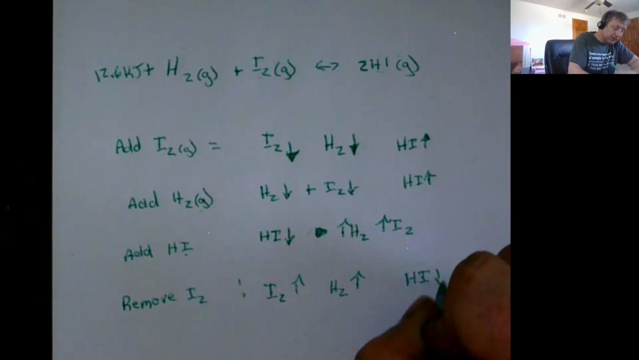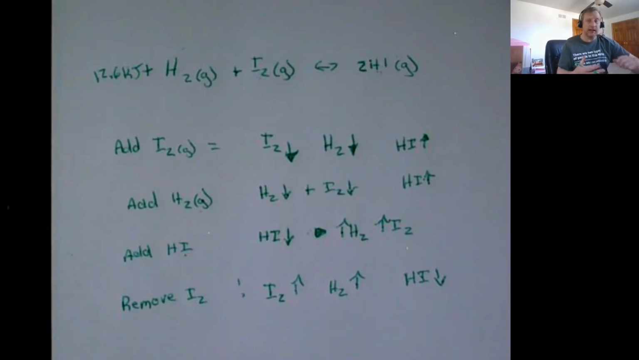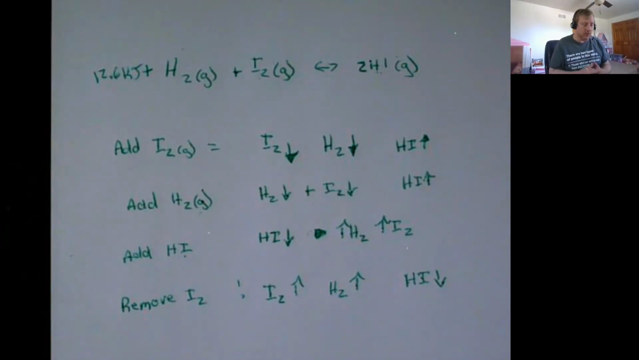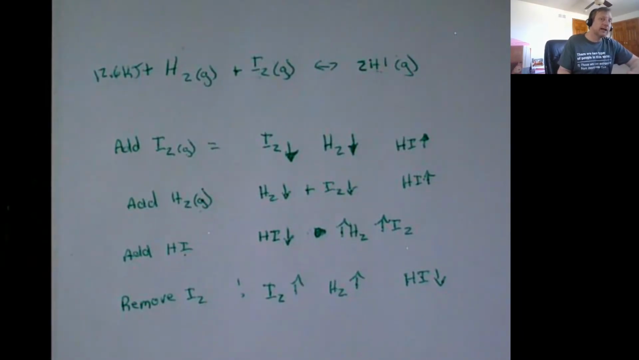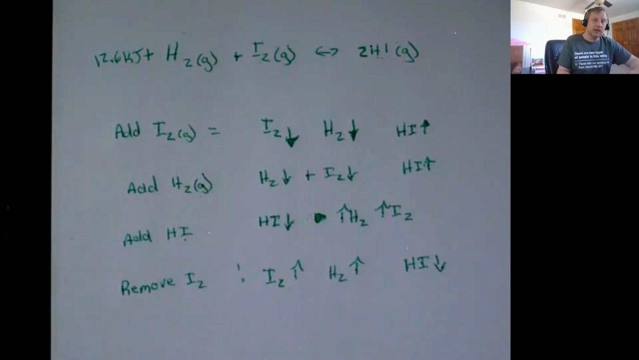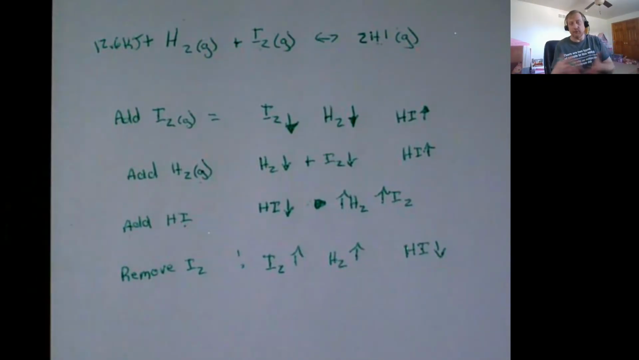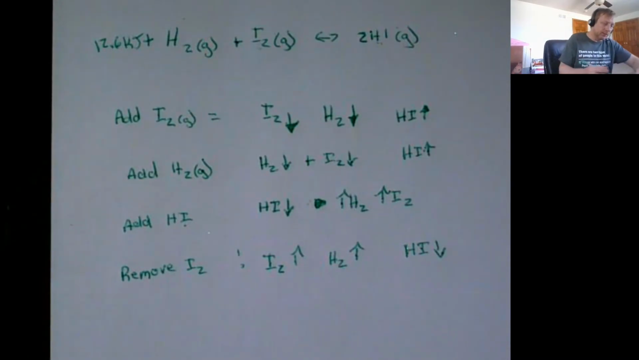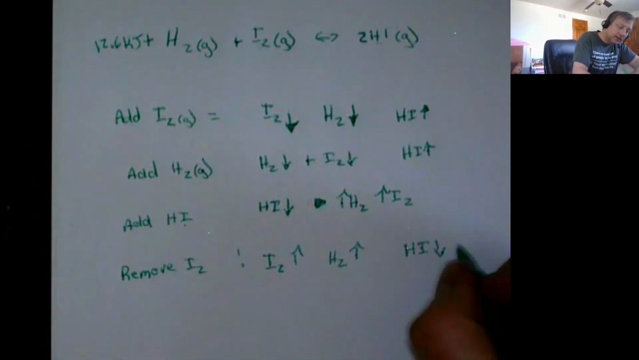And it will do so at the expense of the hydrogen iodide, because that's what's breaking down to become those other things. Same thing if we removed the hydrogen iodide, the hydrogen and iodine would react to form more of it. And so we'd see the equilibrium shifting to the right.